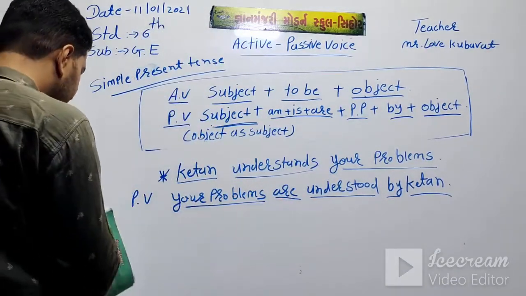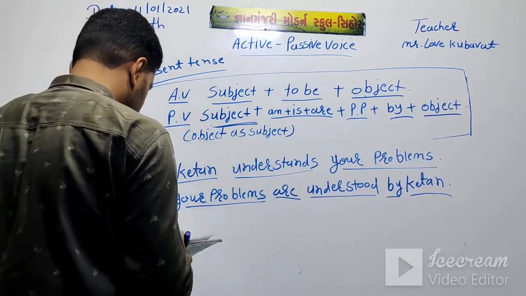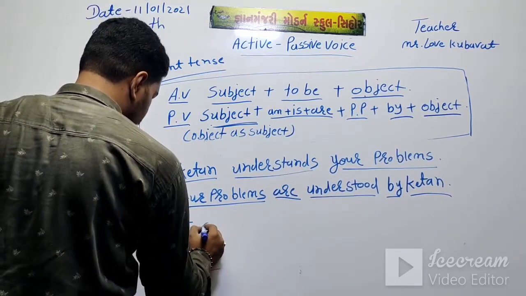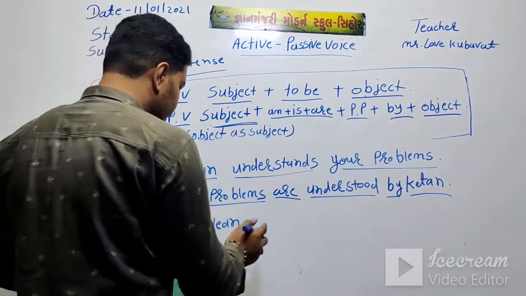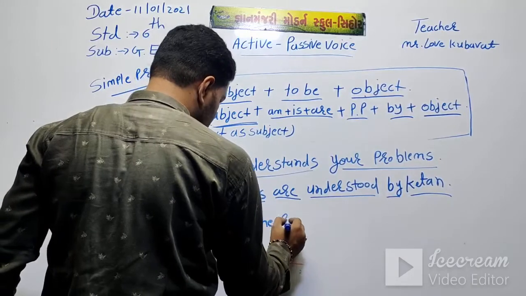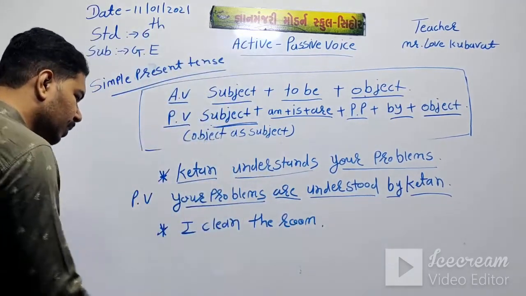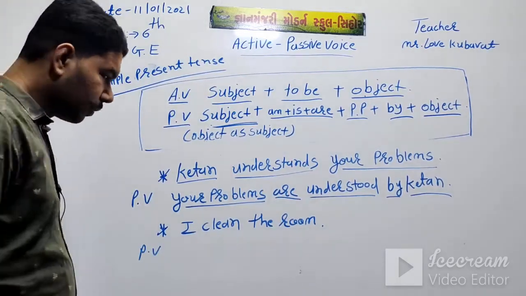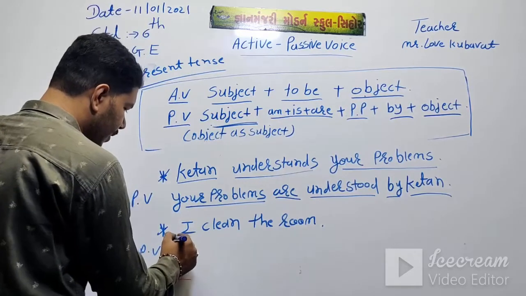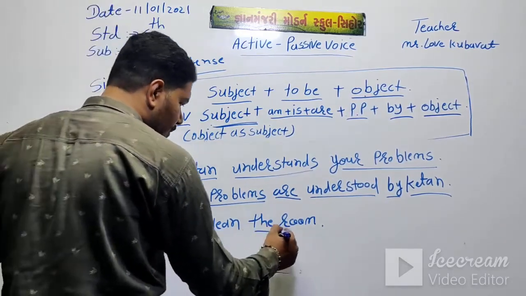Another example, I clean the room. I clean the room. The simple present tense, I clean the room, change into passive voice. This is the subject, the room is the object.